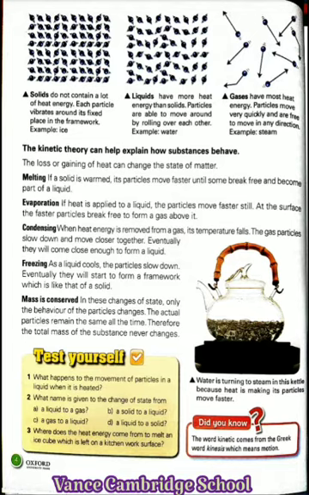Evaporation. If heat is applied to a liquid, the particles move faster still. At the surface, the faster particles break free to form a gas above it. Now let's read about evaporation. Students, evaporation turns a liquid into gas.